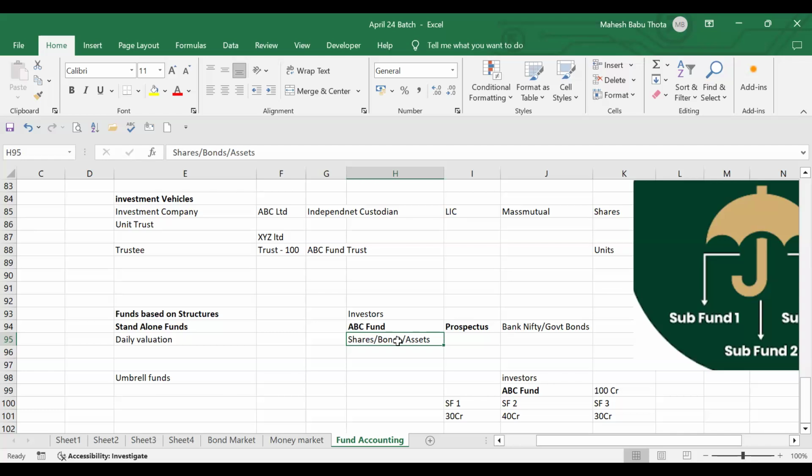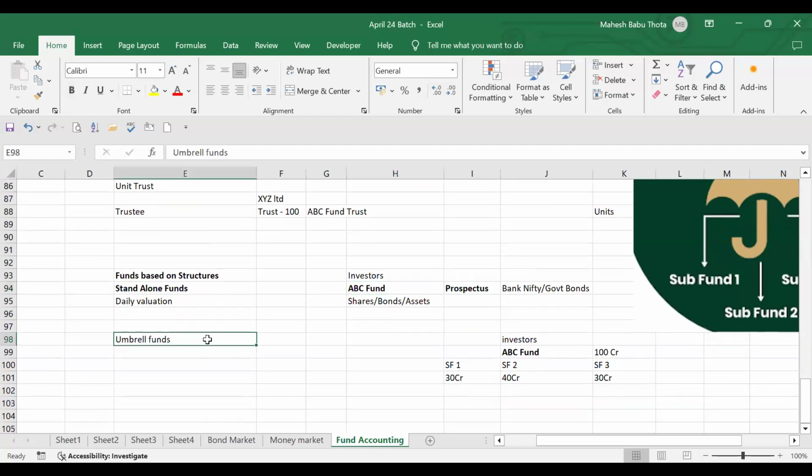Why are we learning these types of funds? As standalone funds, we understood that the fund itself will go and invest into the securities. The ABC fund will directly diversify the investments into the stock market. The direct investments will be done by the ABC fund. There will be investment managers, and professionally they will manage their fund on their own. They do not invest in any other funds. Directly, they will invest into securities, like the stock market, bond market, and different kinds of assets. That is called a standalone fund. The fund itself stands alone and acts independently. It won't rely on any other funds.